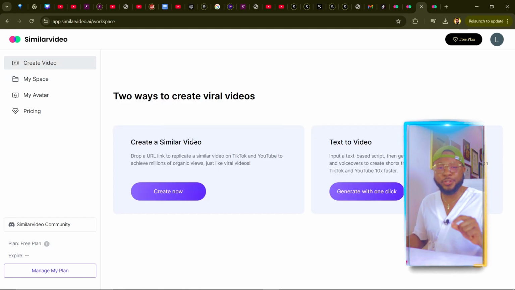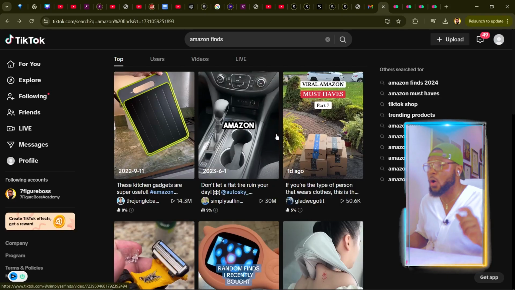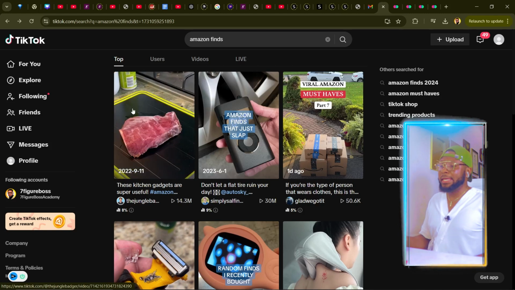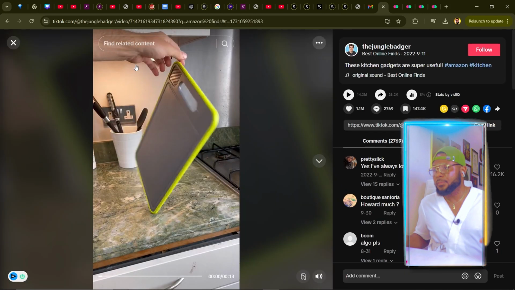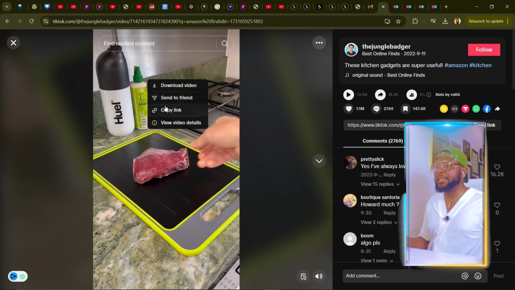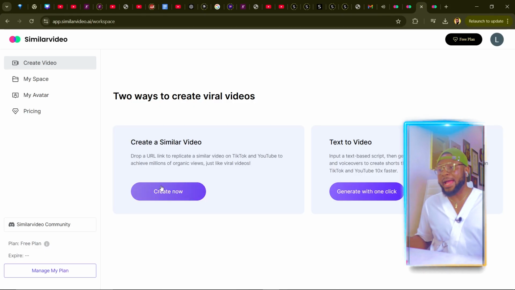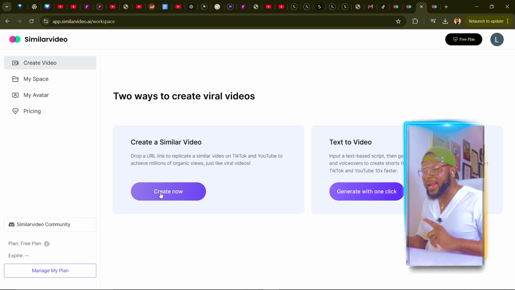What this simply means is that if you see a viral video on TikTok, Instagram, or any other platform and you want to recreate that video, all you have to do is copy the link of the video. For the purpose of this tutorial, I'm just going to jump on TikTok, right? So now I have this, and the next thing I'm going to do is click on this video and copy the link like so. And I'm going to come back to similar video, and click on create new.